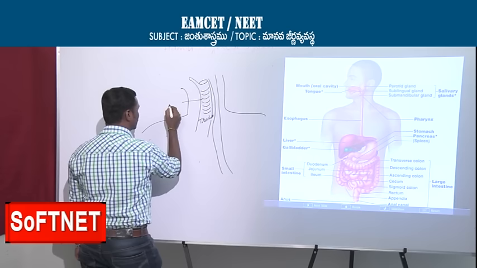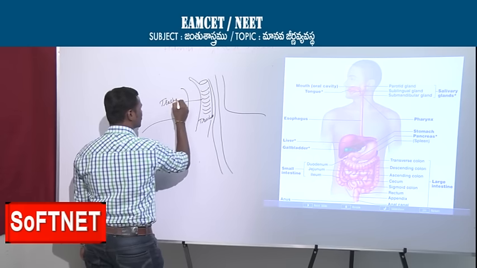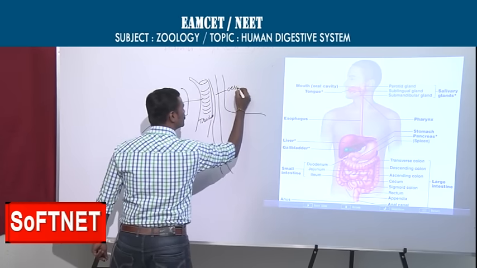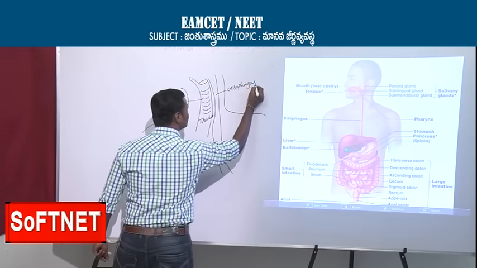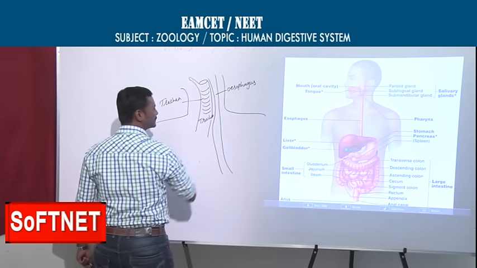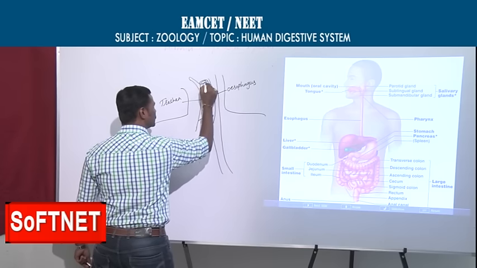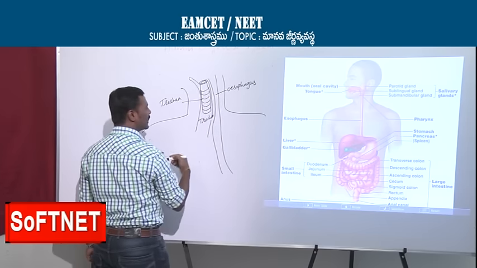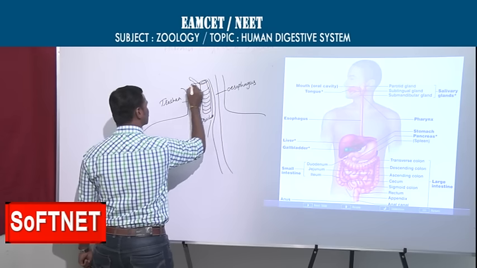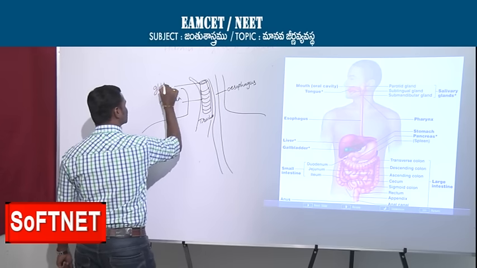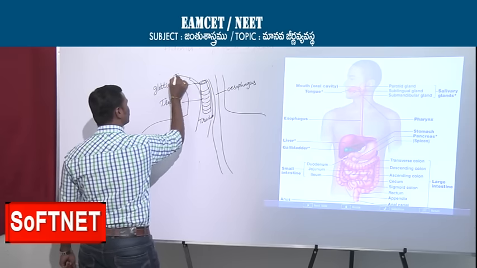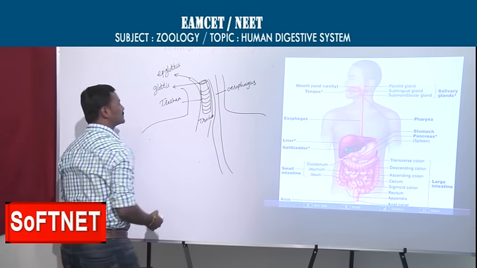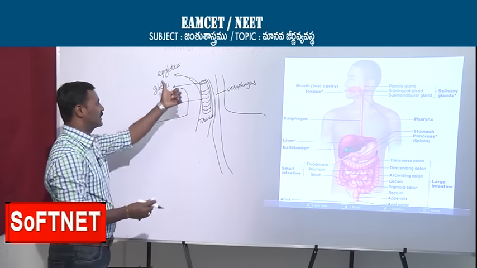So here I am writing about the trachea. The ventral part is called trachea and the dorsal part is esophagus. So the pharynx is the region where you can see the two canals. This is the trachea, and another one is the esophagus. You know this part is called glottis, an important part. Glottis is covered by epiglottis. Epiglottis, you see, is a gatekeeper.